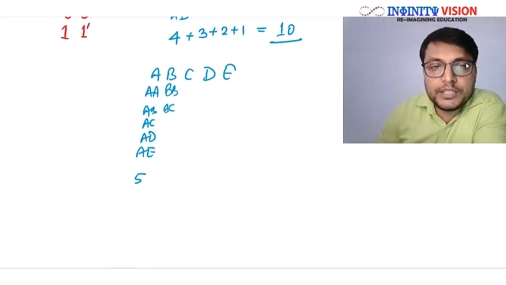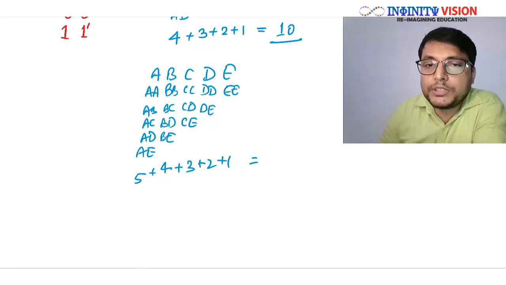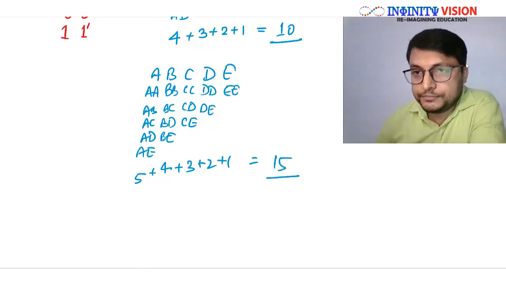BB, BC, BD and BE, 4. Right? Similarly here, CC, CD and CE, that will be 3. DD and DE, 2, and here only EE, plus 1. That would make it 15.